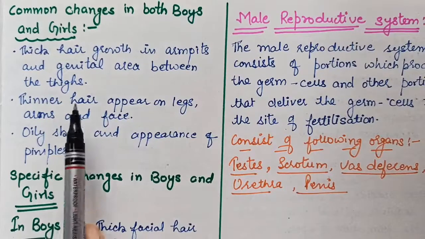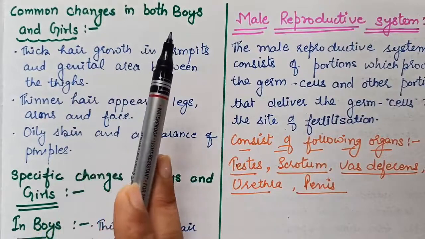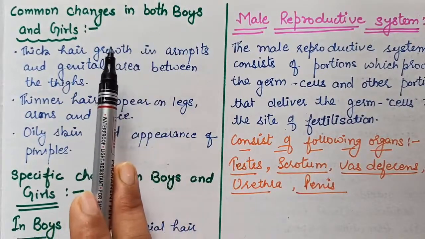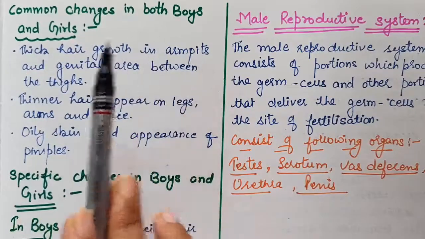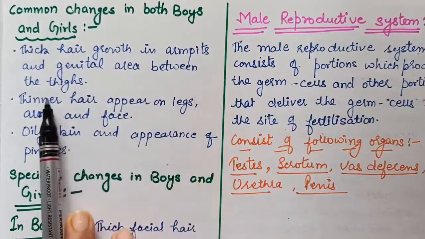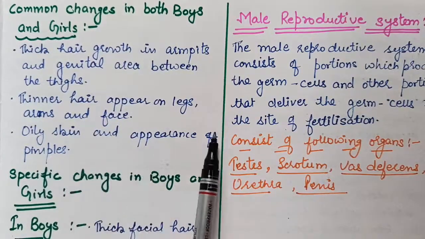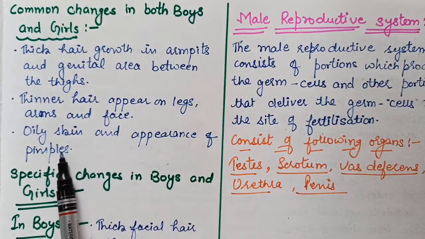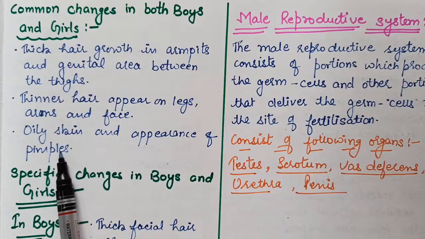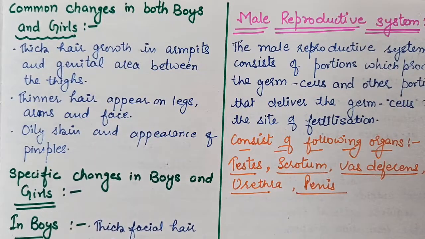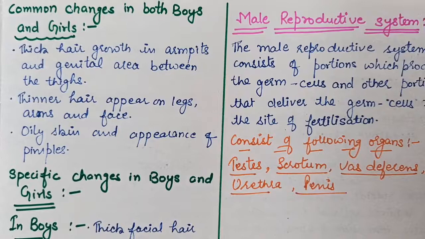Now see a few examples of the common changes that take place in both boys and girls. Thick hair growth in the armpits and genital area between the thighs, thinner hair on legs, arms and face, oily skin and appearance of pimples. These are the common changes in both boys and girls, and we have also studied these points in 8th standard, in the chapter Reaching the Age of Adolescence.